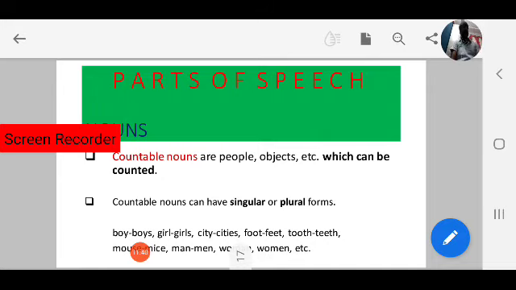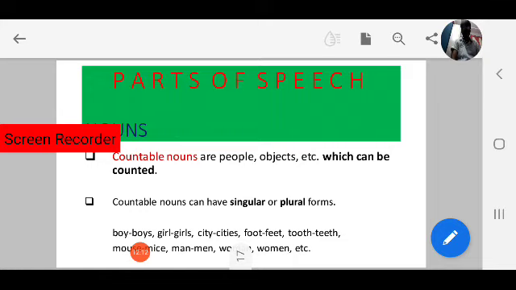Common nouns can be divided into two parts based on form, as we have seen in the previous slide: countable nouns and uncountable nouns. Countable nouns can be divided into two: singular and plural. For example, boy, boys. Girl, girls.